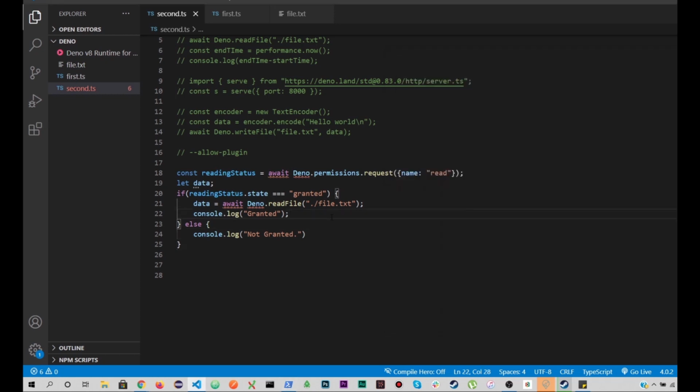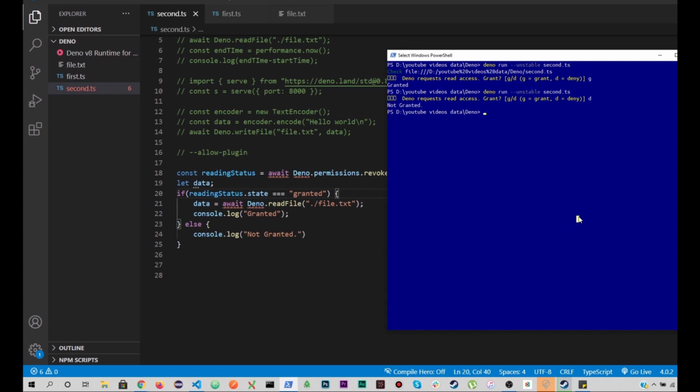So this is how I can prompt the user whether we want to grant the permission or not, right? So now we have another thing, that is revoke, right? Revoke means that we don't want this access for the user, right? So let's try to run it again now, and now you can see it's not granted.